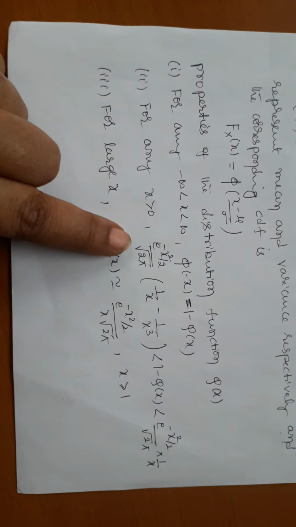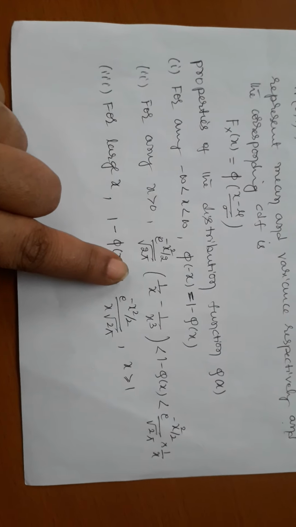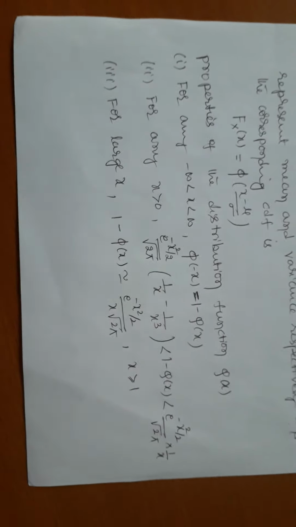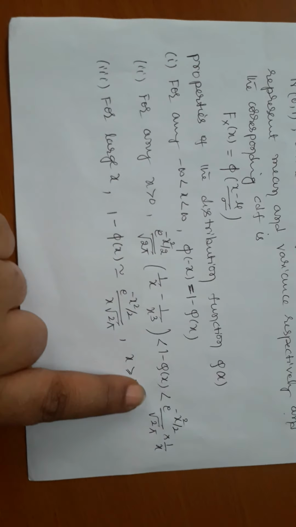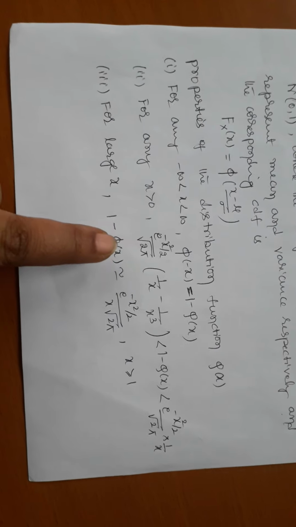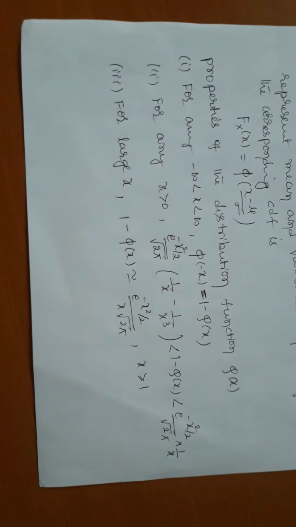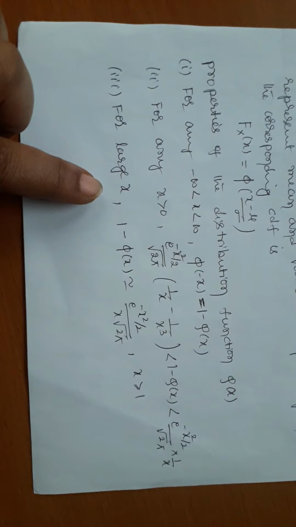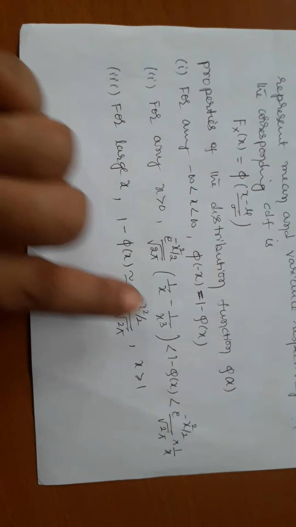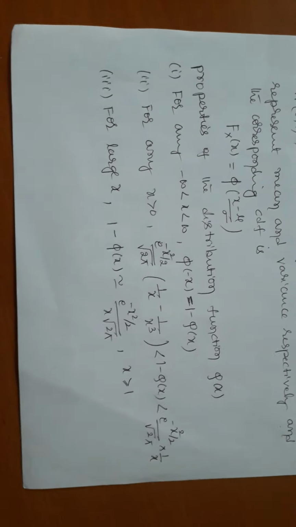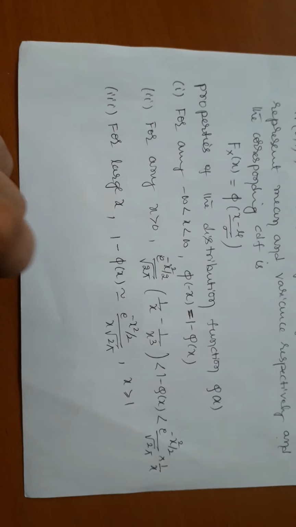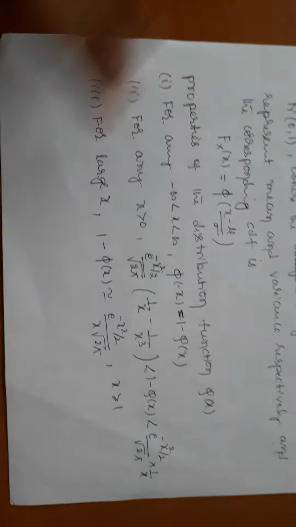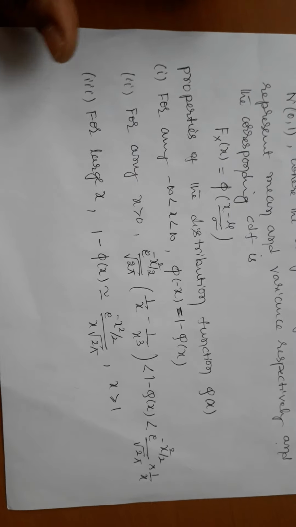For any x greater than 0, e power of minus x square by 2 by root of 2 pi, into (1 by x minus 1 by x cube), is less than 1 minus phi of x. And this 1 minus phi of x is less than e power of minus x square by 2 by root of 2 pi, into 1 by x. For large x, 1 minus phi of x, where phi is nothing but the area from the normal distribution table, is approximately equal to e power of minus x square by 2, divided by x into root of 2 pi, for x greater than or equal to 1. These properties are very useful while solving problems.